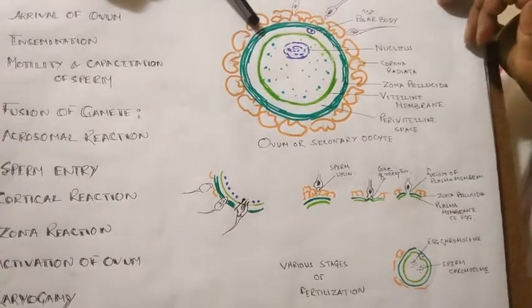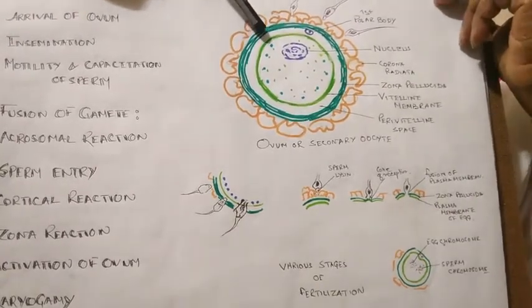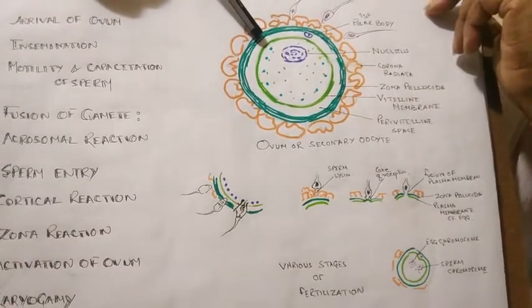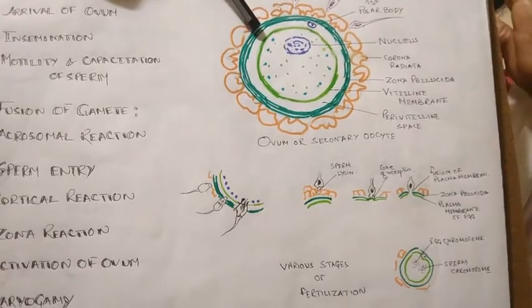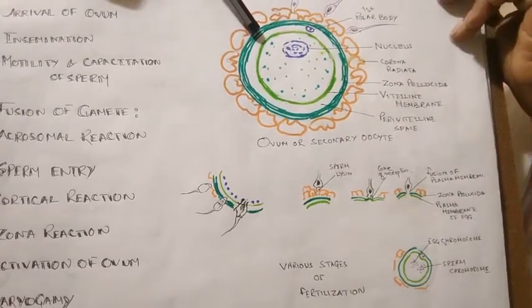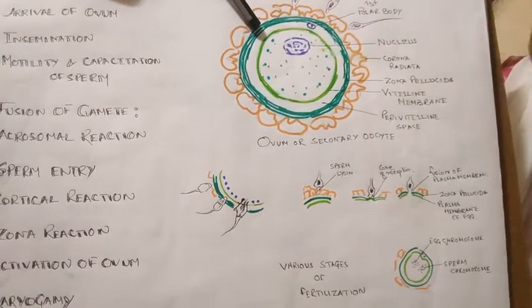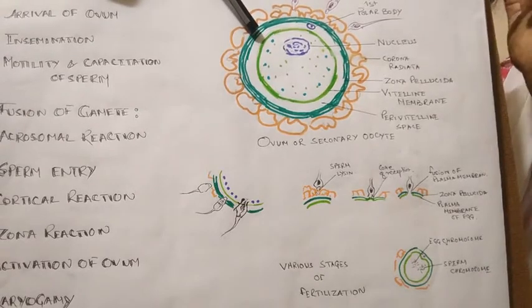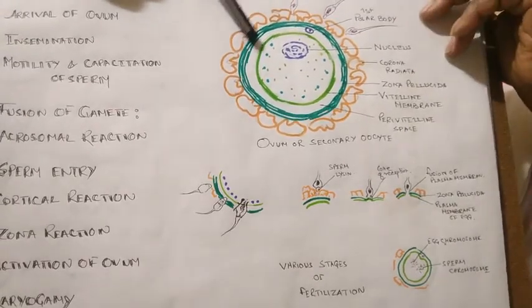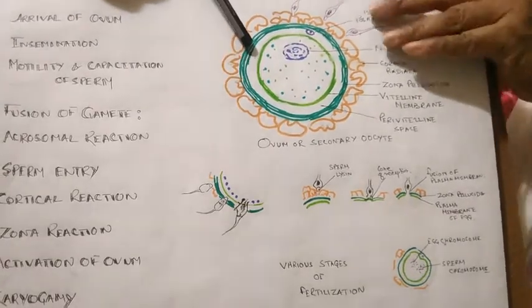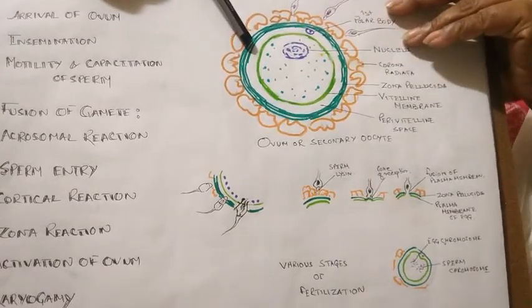And there is the zona pellucida. We know that the zona pellucida also contains another factor, that is the fertilizing factor. The fertilizing factor is there in the membrane of the egg, and the anti-fertilizing factor is there in the sperm. So there is also a reaction of the fertilizing and anti-fertilizing factors, which is known as the compatible reaction.